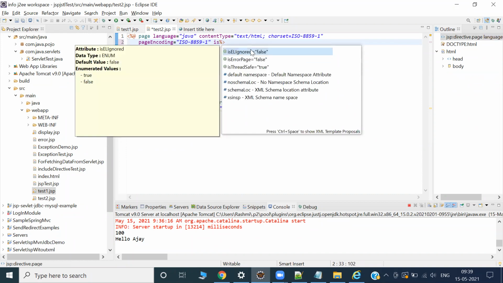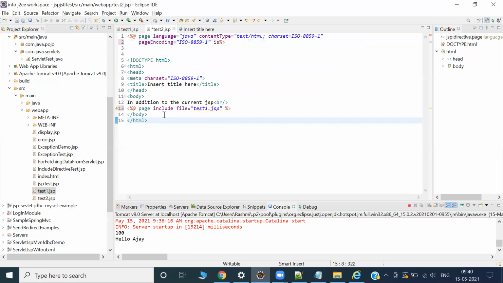Many times I told you, isELIgnored will be used frequently. EL, expression language. Suppose you have sent a request.setAttribute and you want to get the attribute in this JSP, you can use isELIgnored false, which we already discussed. Let that example go aside so that we do not get deviated from the current concept, which is including the result of the other JSP in this JSP using the include directive.